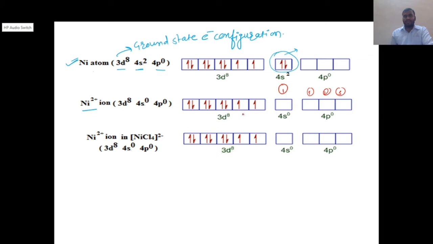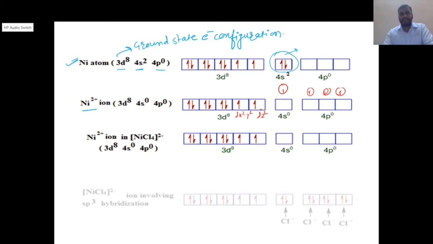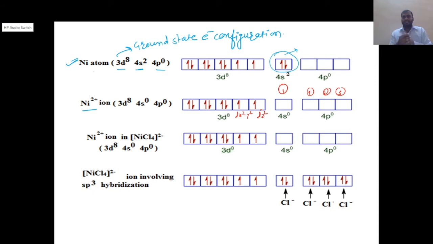And the d orbitals, dx2-y2 and dz2, have single unpaired electrons. So how does the hybridization take place? The chlorine donates its lone pair of electrons and forms a complex. This is how the hybridization takes place.